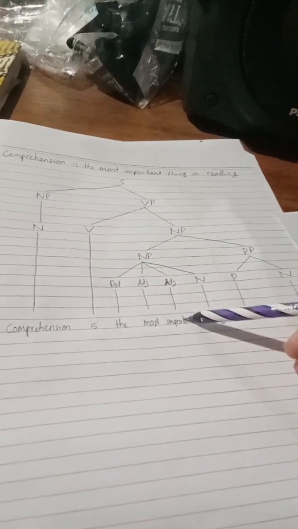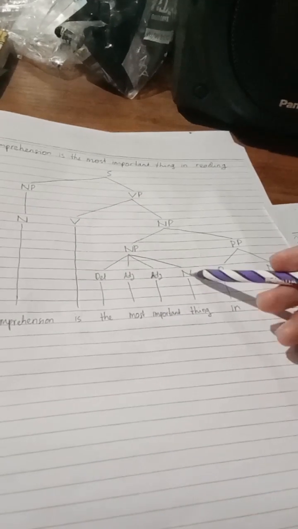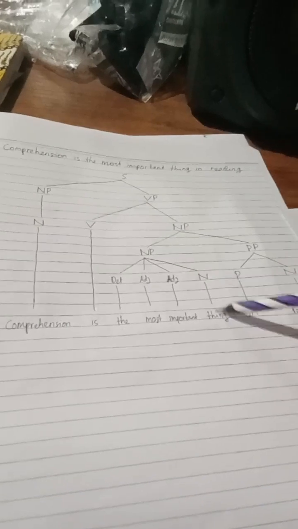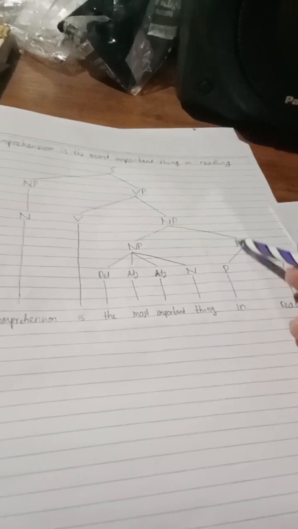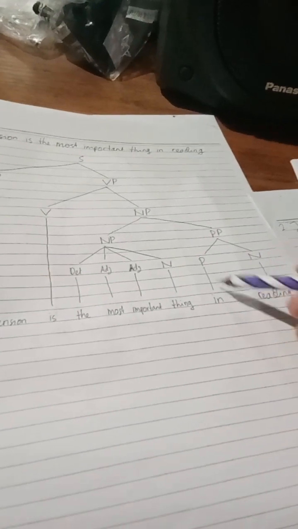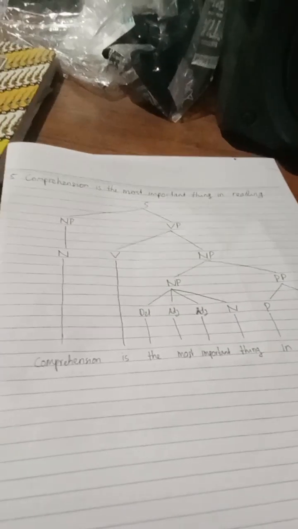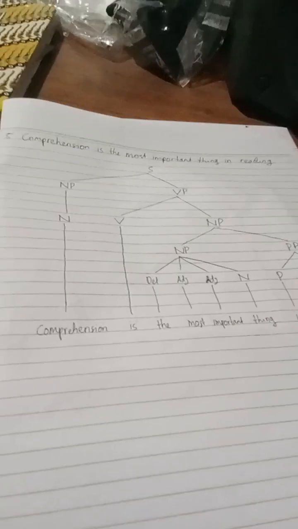Adjective is also important, so all of this adjective modifies the noun thing. And then there is a prepositional phrase, which contains of course the preposition itself, in, and then there is the noun, reading, because this is a gerund and has the same function as a noun. So this is the analysis of the final sentence.